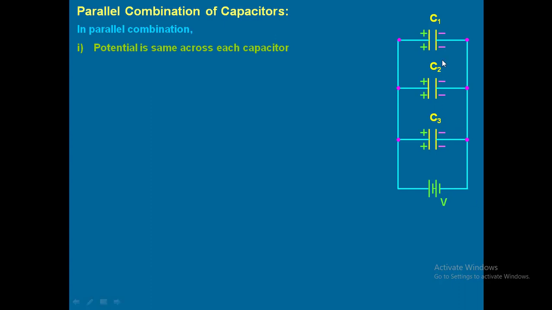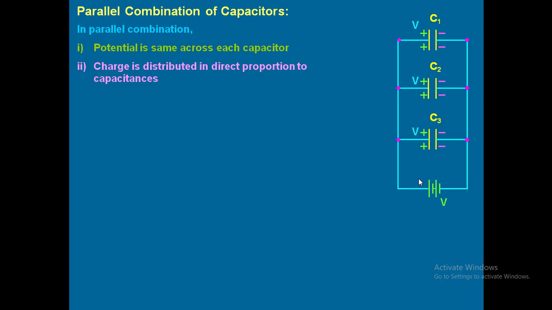Now here in parallel combination, the potential will remain the same. That means across C1, C2 as well as C3, the potential is V alone. But the charge is redistributed, which is directly proportional to the capacitance. That means more the capacitance, more the charge it will have. Less the capacitance, less the charge it will have.